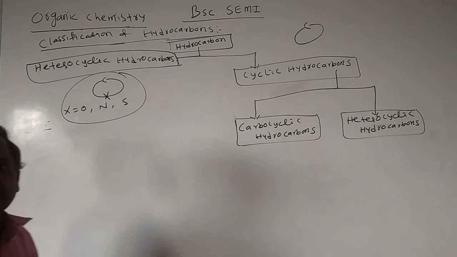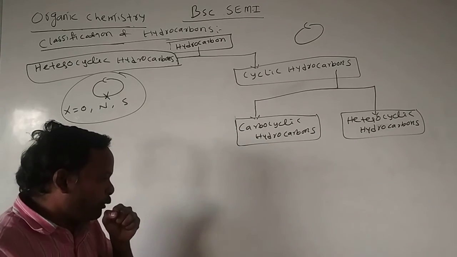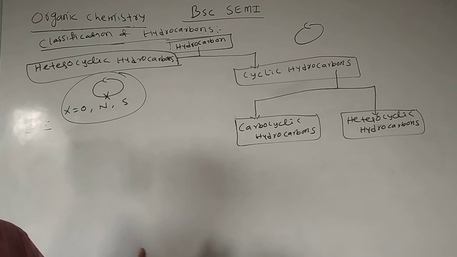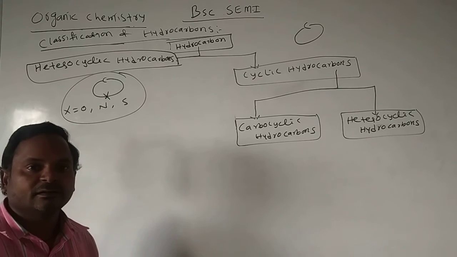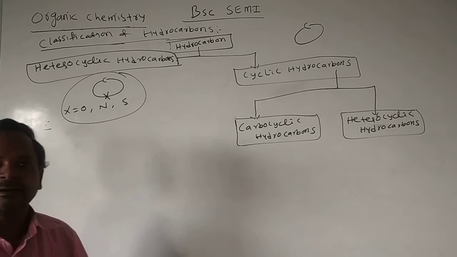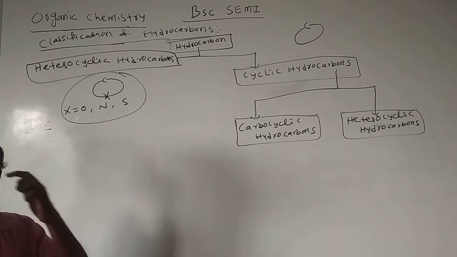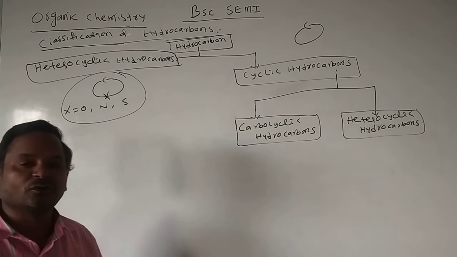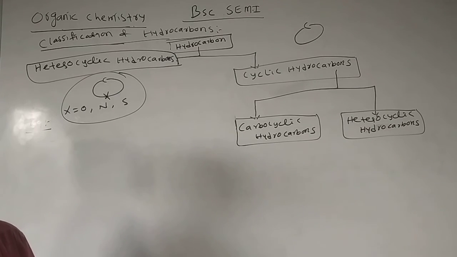Most naturally occurring molecules contain heterocyclic organic molecules. All heterocyclic molecules have a medicinal nature. Azadirachtin is present in the neem plant, Azadirachta indica, and has medicinal value. Nicotine is present in the tobacco plant, Nicotiana; cigarettes contain nicotine, which is also a heterocyclic molecule.